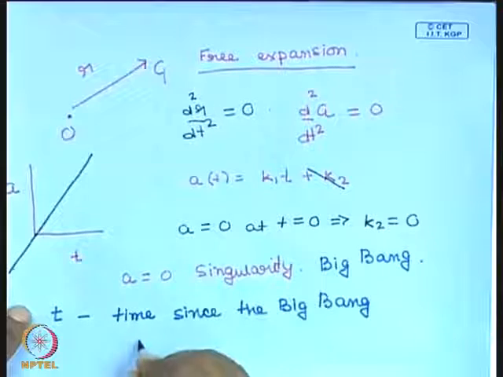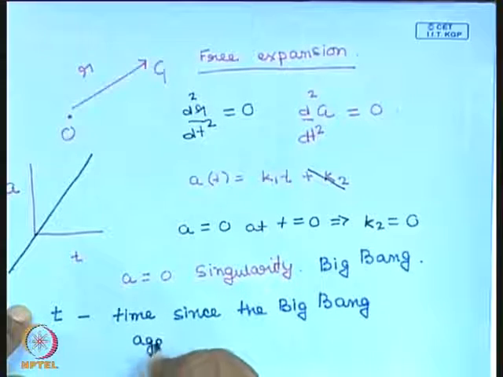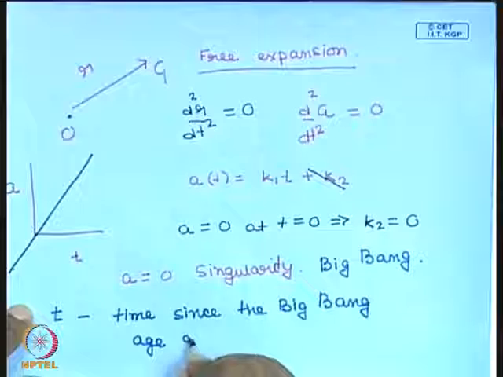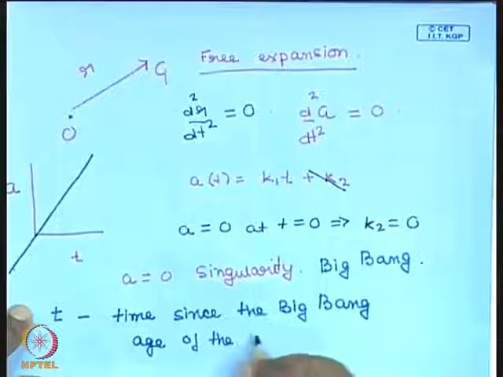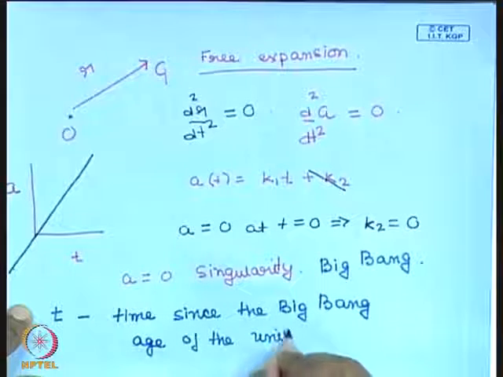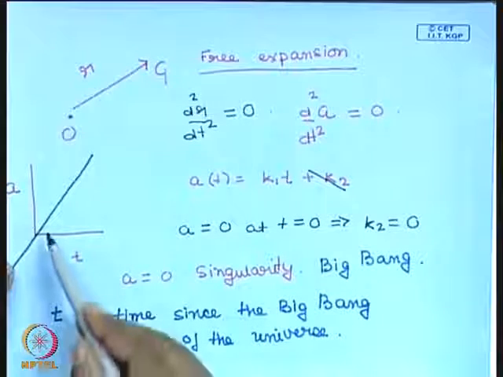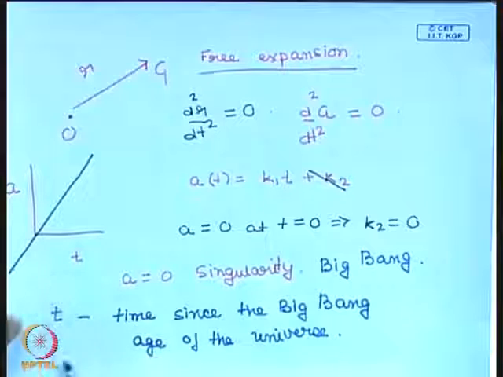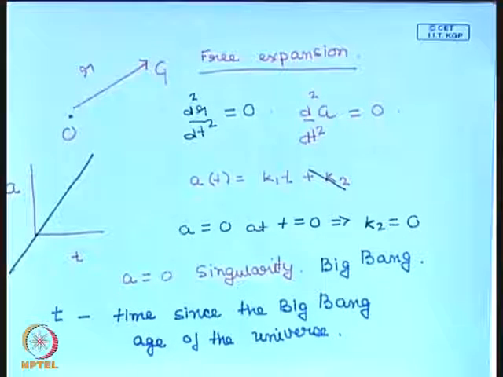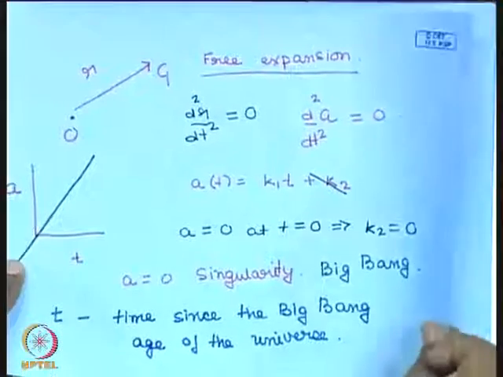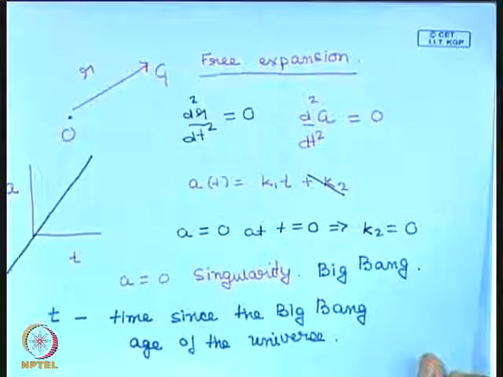This is also called the age of the universe. This is the cosmic age, cosmic time, or the age of the universe. So if you believe that the universe started at the Big Bang, at the singularity, then this is the age of the universe. Okay, t. So the time t here is called the cosmic time. So t is also the cosmic time, and it is the age of the universe.